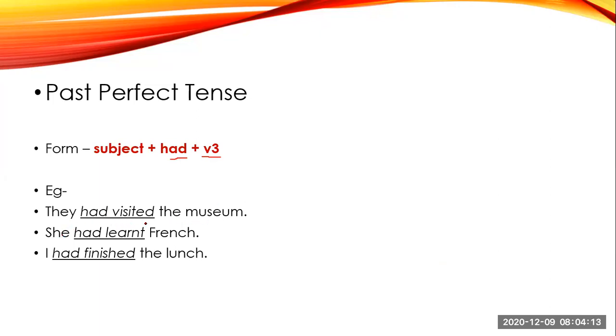They had visited the museum. So in the past they had visited. So this is V3. She had learned French. So it's the French language. So learned, this is your V3. I had finished the lunch. So here finished is your V3. So with each and every subject in past perfect tense you will have had. There is no talk related to singular or plural. Here you will have had with each and every subject, either singular or plural.